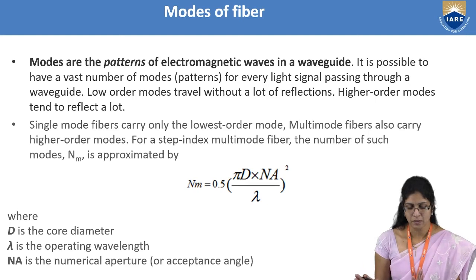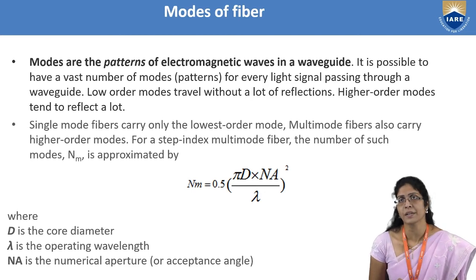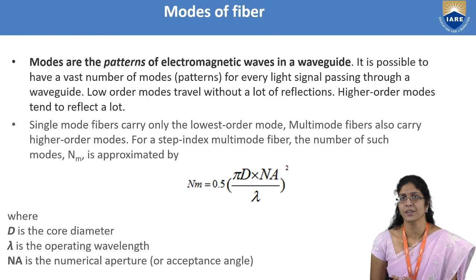As of now I want to restrict to this point, but in my coming lectures where we study the graded index optical fiber, I will explain this more, what a mode is and how the electromagnetic wave will have different patterns. At least the outline I'll try to give, though it is not needed for you. If you understand it, that will be very useful for you.